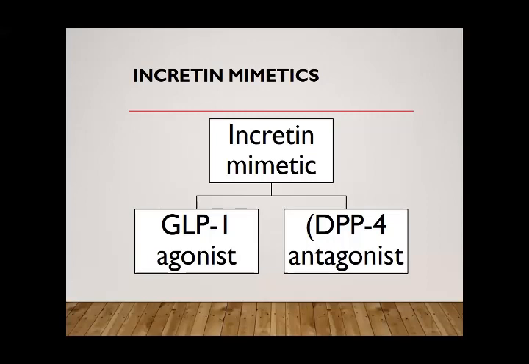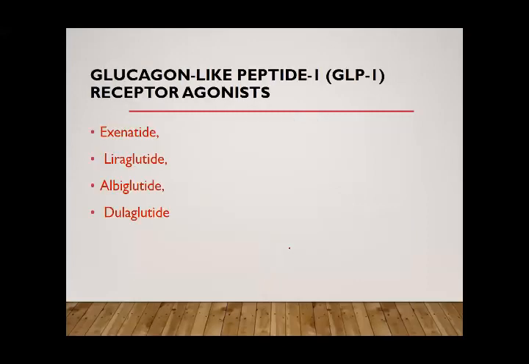The GLP-1 hormone is destroyed by the DPP-4, dipeptidyl peptidase 4 enzyme. This enzyme destroys GLP-1 and decreases its effect. So by using an inhibitor of DPP-4, we can improve the level of GLP-1, and can improve the level of insulin and glucose in our body.